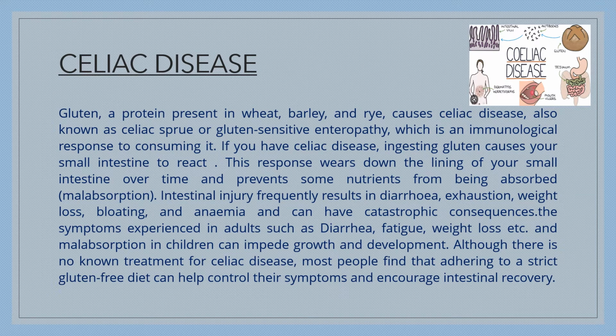What is celiac disease? Gluten, a protein present in wheat, barley, and rye, causes celiac disease. It is also known as celiac sprue or gluten sensitive enteropathy, which is an immunological response to consuming it. If you have celiac disease, ingesting gluten causes your small intestine to react. This response wears down the lining of your small intestine over time and prevents some nutrients from being absorbed.